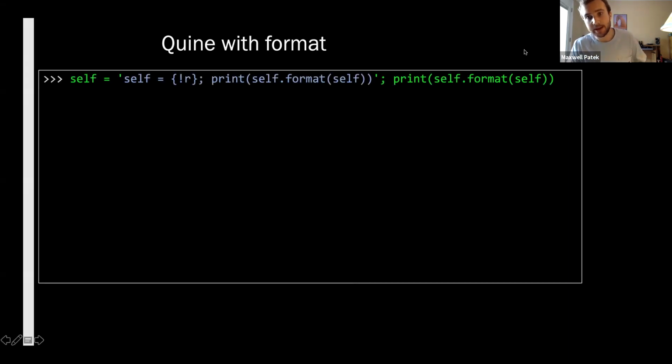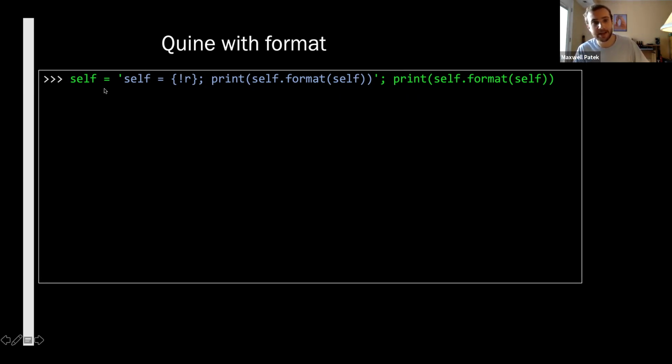Here, similarly, we're making a string, and this string starts the way that the line starts. And we're going to set self equal to some format. This exclamation R, that's what calls repr. So it turns out inside of a format escapement, you can put an exclamation point and a special character that will denote what method to use to convert the string. So here we're saying use the repr method, please. Semicolon, print self.format self.